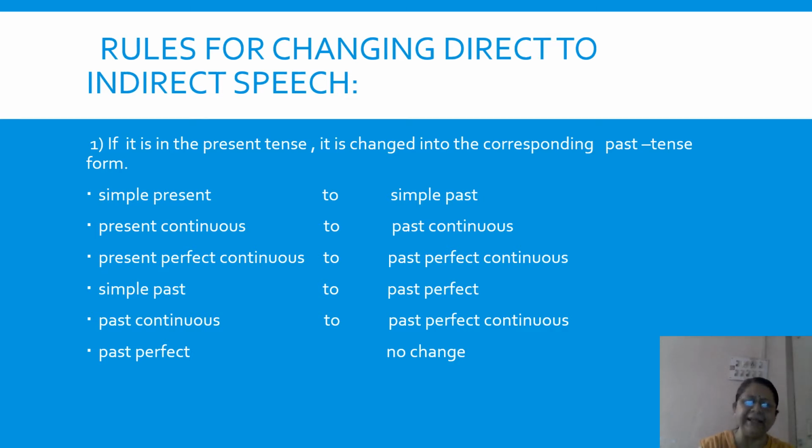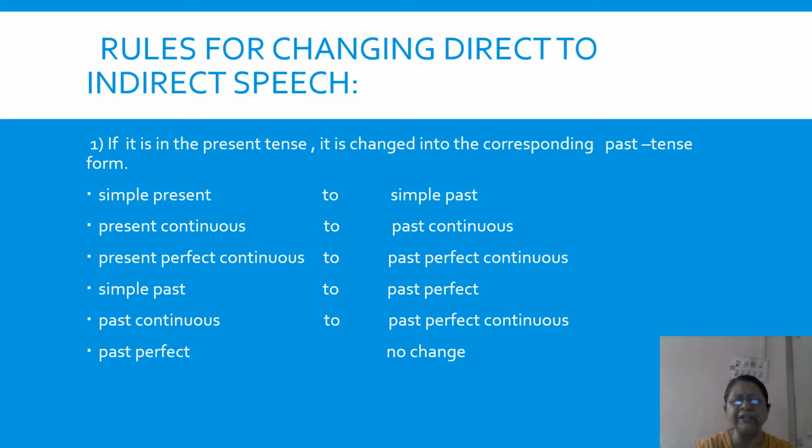Now comes the past tense. If a sentence is in the past tense, present tense forms we change to past tense forms. But what to do if the sentence is already in the past tense? There are rules for it as well. If your sentence is in simple past tense, it has to change to past perfect tense. If it is in past continuous, it has to change to past perfect continuous.